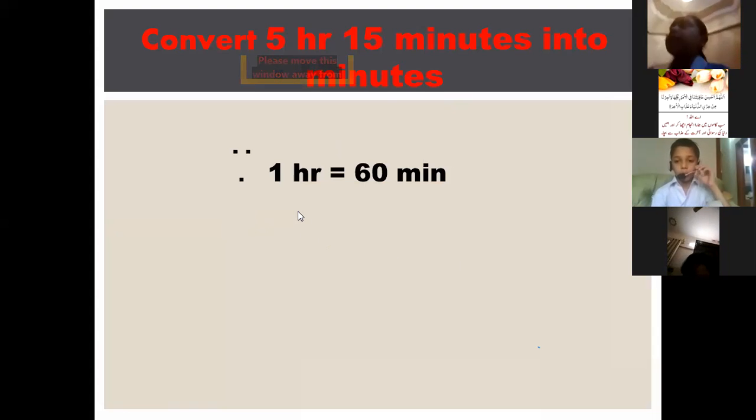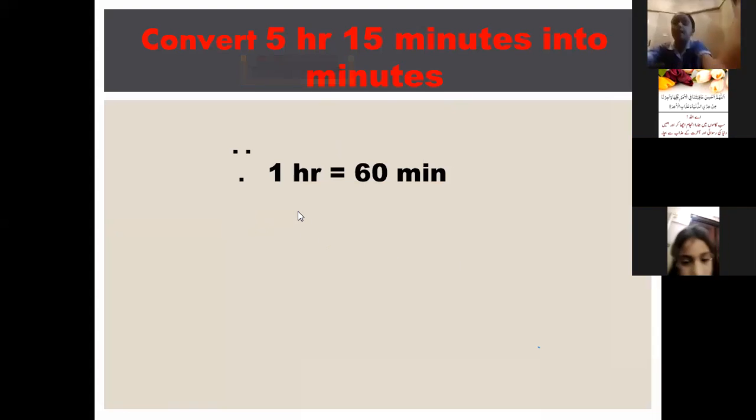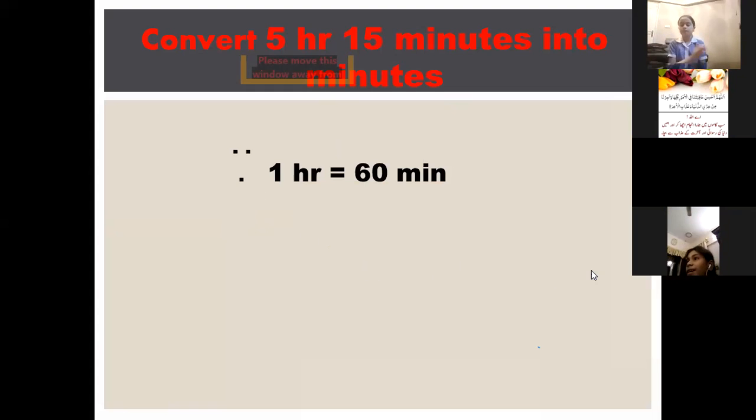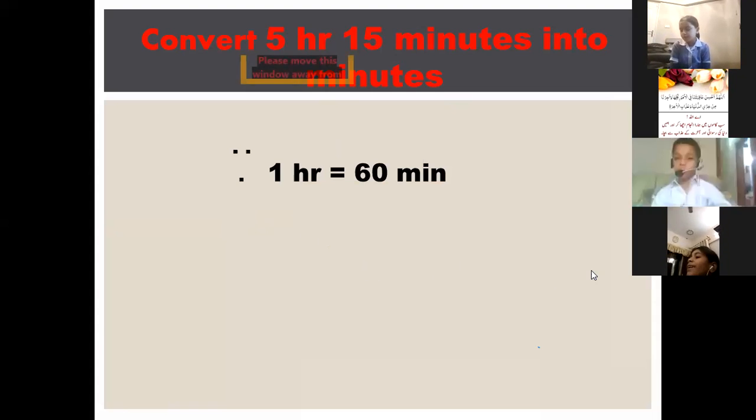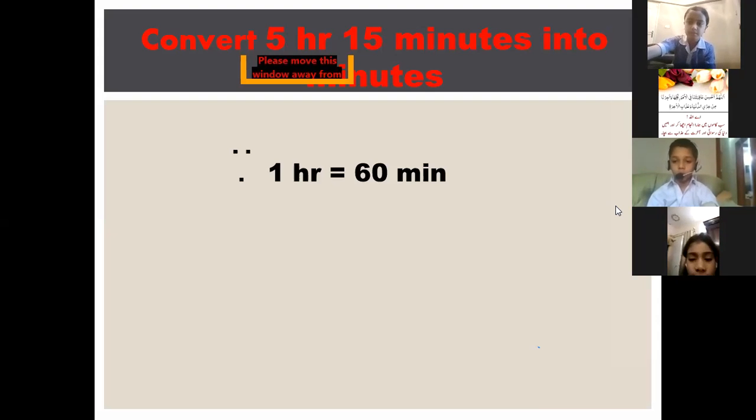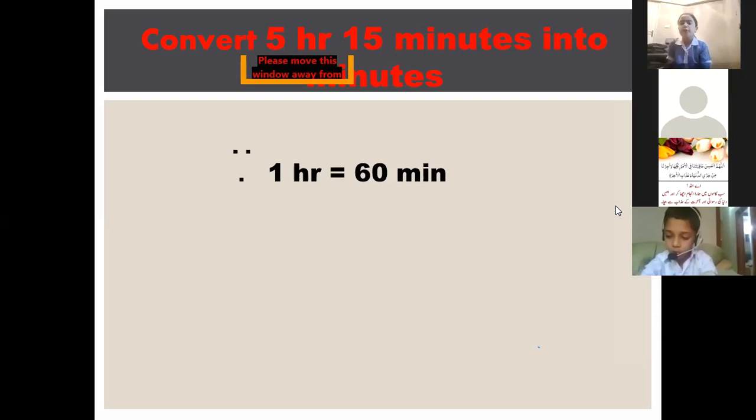Capital C. Okay. Who will tell me the answer? Alia, you will tell me the answer or not? Unmute yourself and tell me the answer. 5 multiplied by 15 minutes.